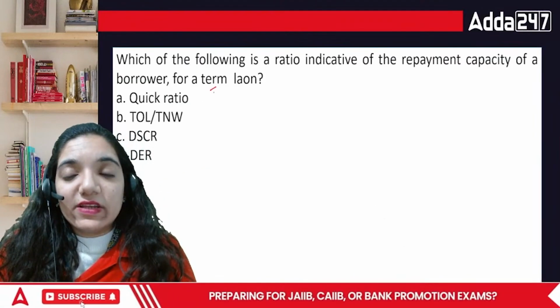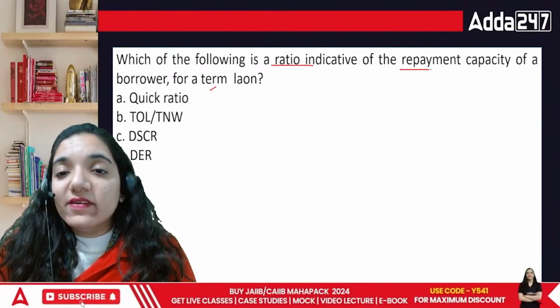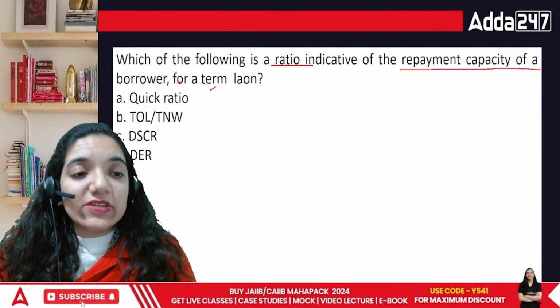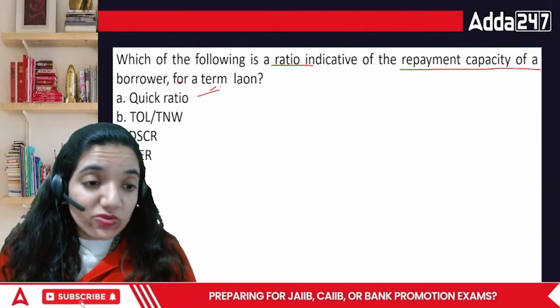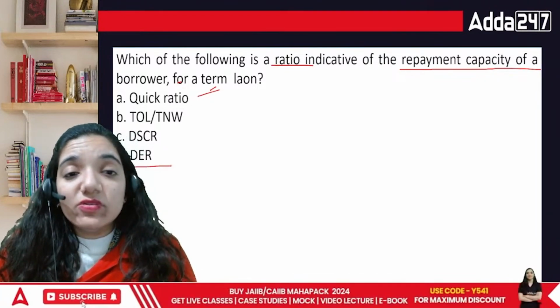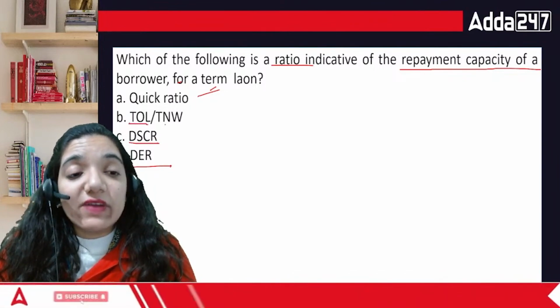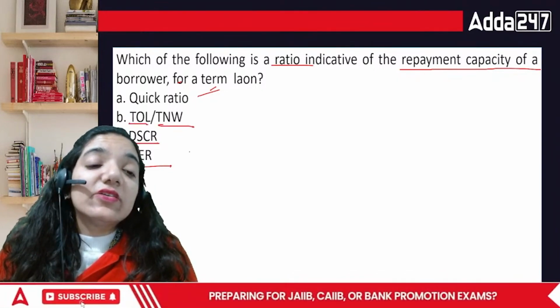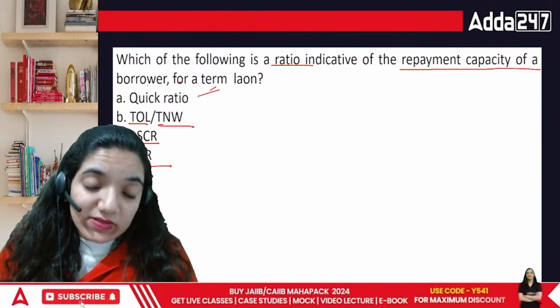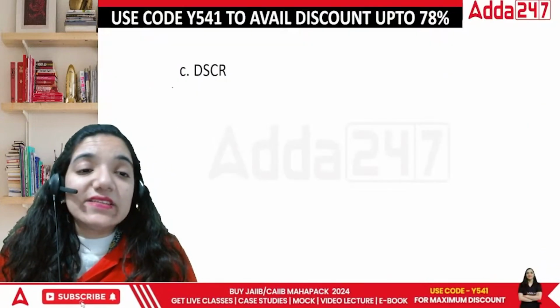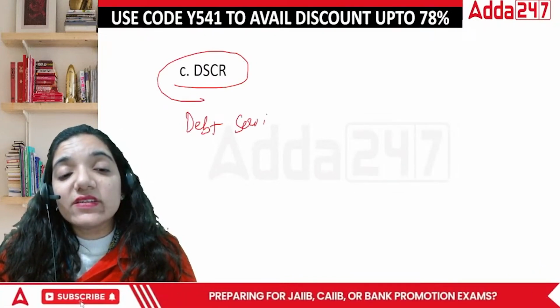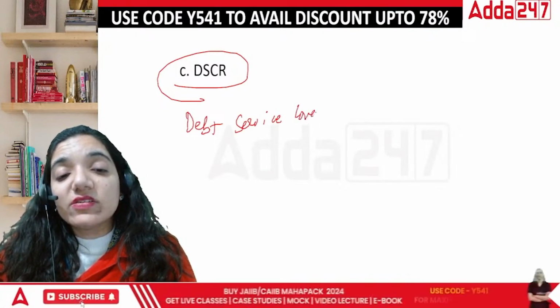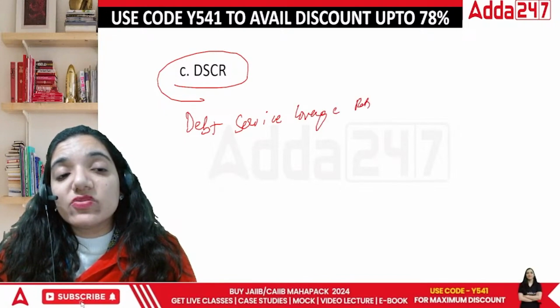Which of the following ratios is indicative of the repayment capacity of the borrower in terms of a term loan? Quick ratio is a current ratio, this should not be covered. Debt equity ratio can be taken up. Debt service coverage ratio, and total operating leverage divided by the total net worth. In this case, the answer is going to be DSCR. This is called debt service coverage ratio.